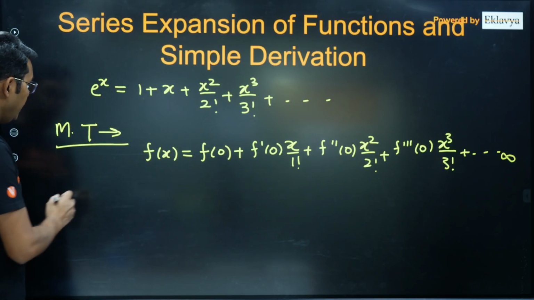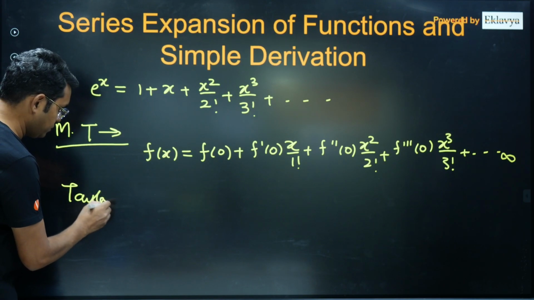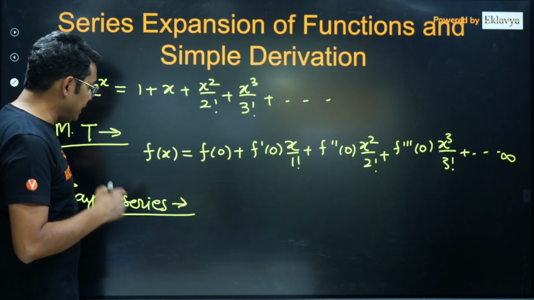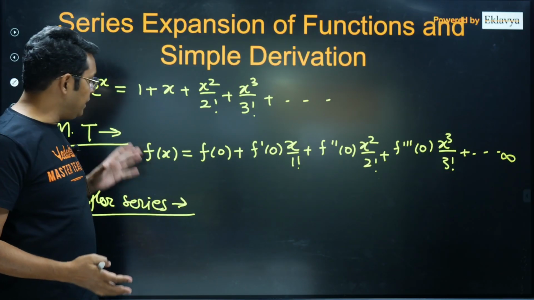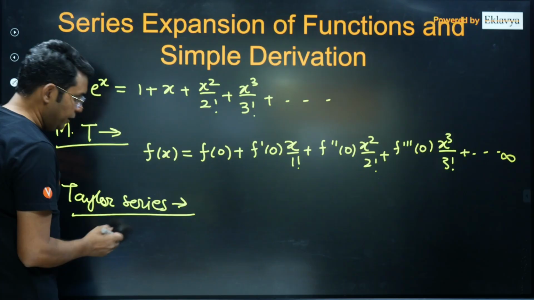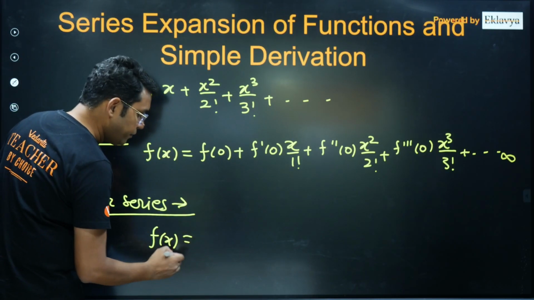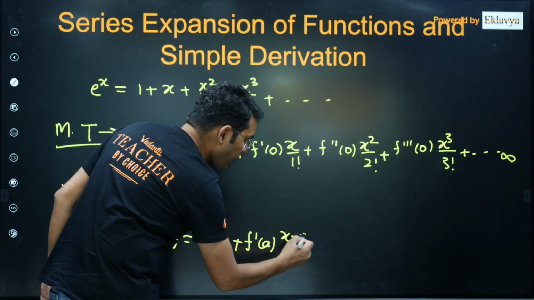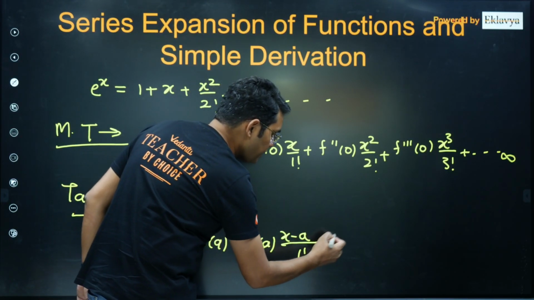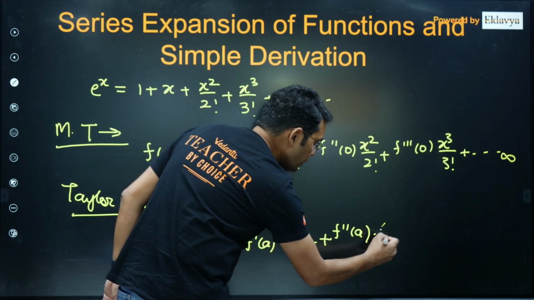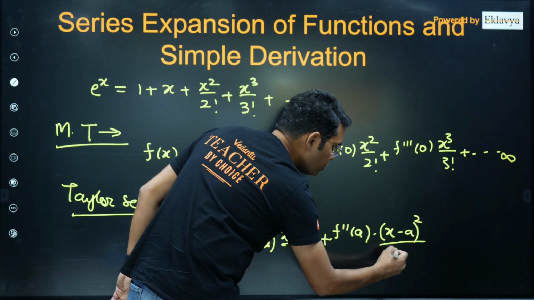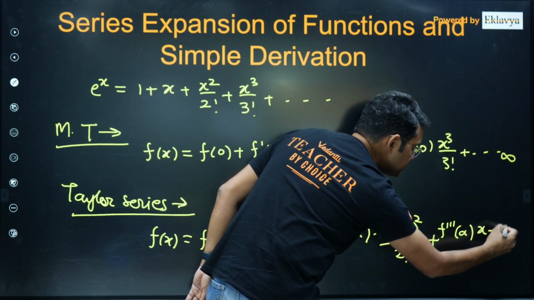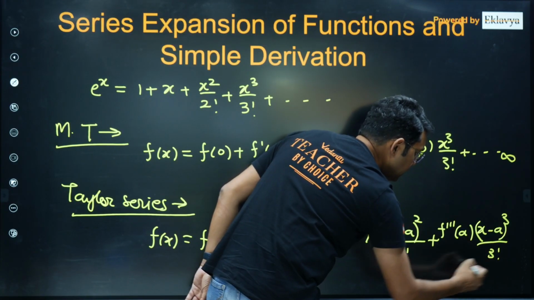One more thing I would like to talk about, and that is Taylor's series. That was Maclaurin's theorem. This is Taylor's series. He gave a more general result than Maclaurin's theorem. He said that you can write f(x) as f(a) plus f'(a) into (x minus a) upon 1 factorial, plus f''(a) into (x minus a) whole square upon 2 factorial, plus f'''(a) into (x minus a) whole cube upon 3 factorial, and so on.